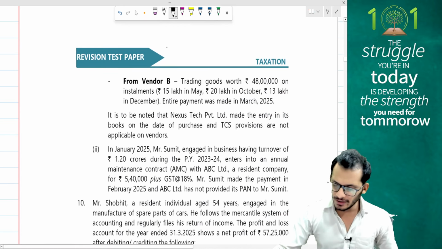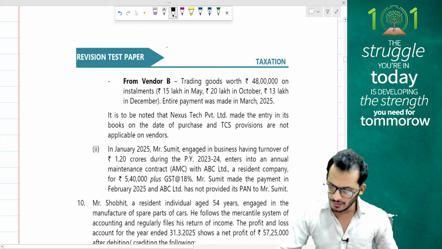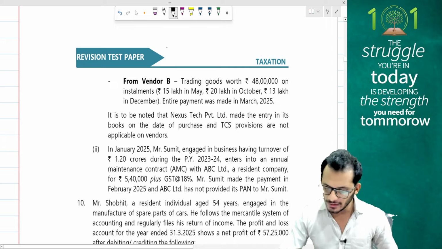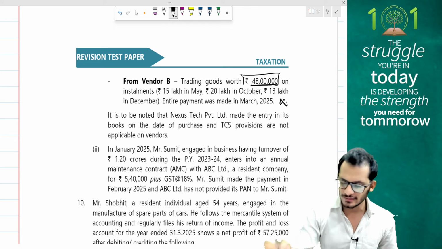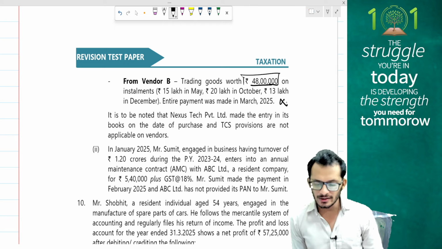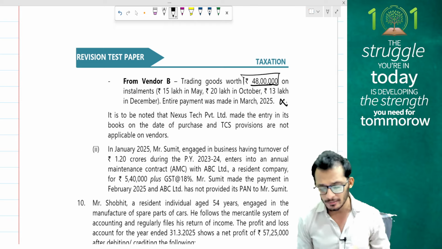Next. Vendor B, trading goods worth 48 lakhs on installments, 15 lakhs in May, and the entire payment was made in March, not exceeding 50 lakh rupees, therefore no TDS, this gets ignored. It is to be noted that Nexus has made entries in the books and TDS provisions are not applicable. Yes, TCS is anyway not applicable, so forget it.